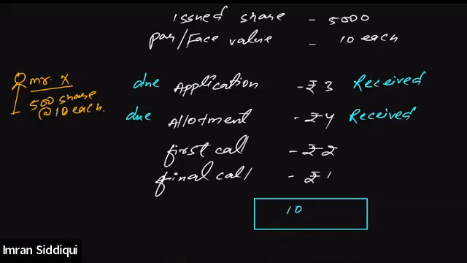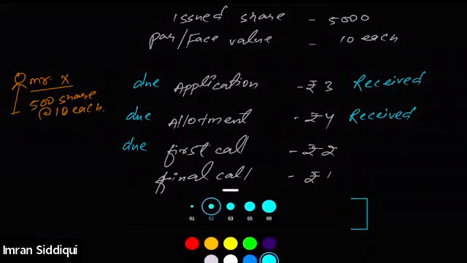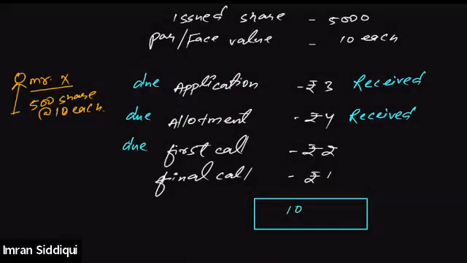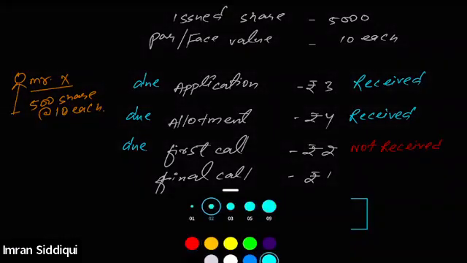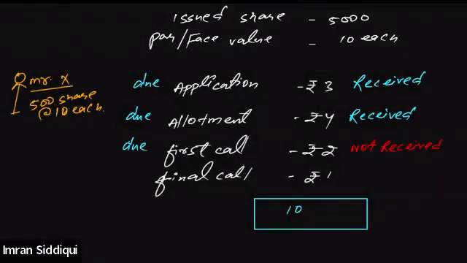Then after some time, company asked him to pay the first call. That means first call was made due as well. But he defaulted in the payment of the first call. He did not pay the first call. That means company did not receive the first call. And then after some time, company asked him to pay the final call as well.